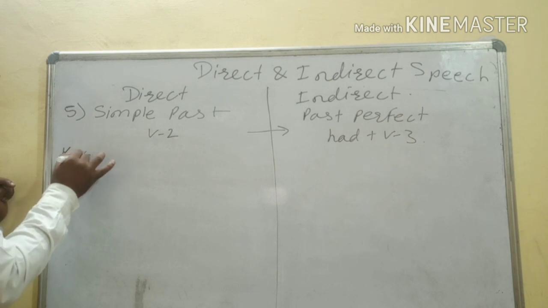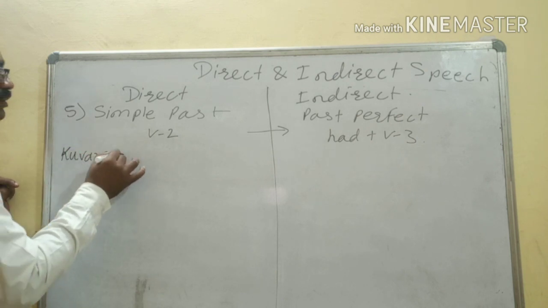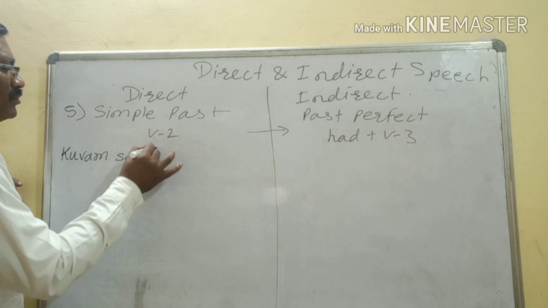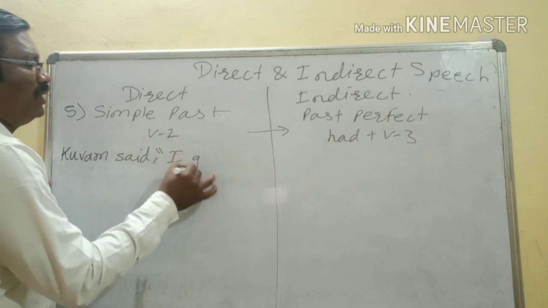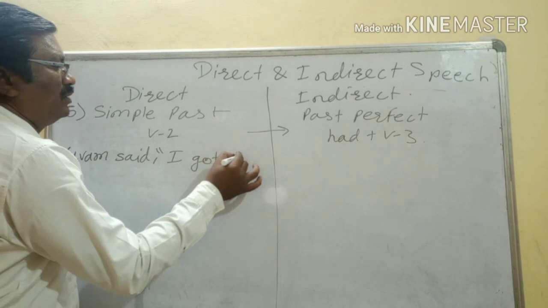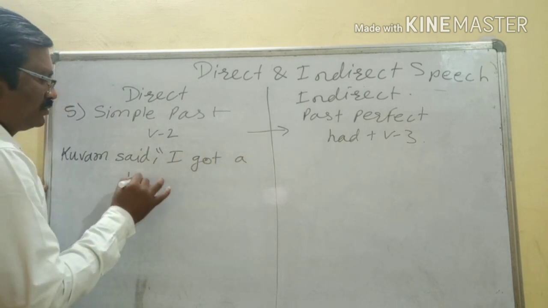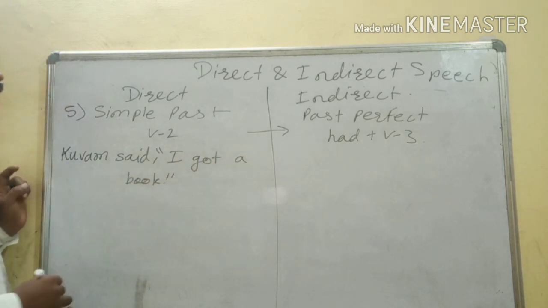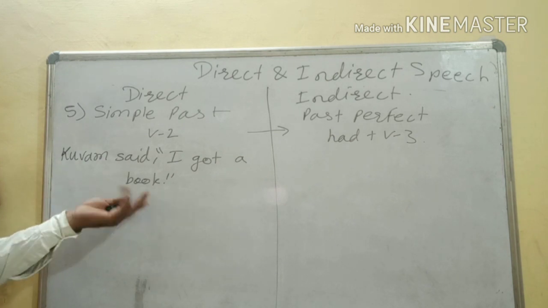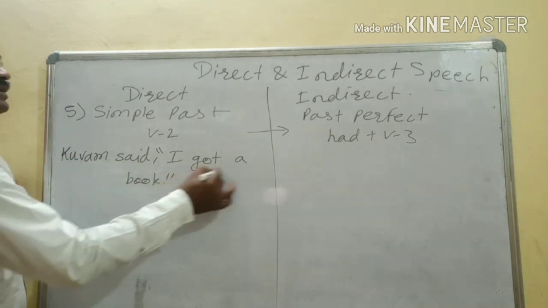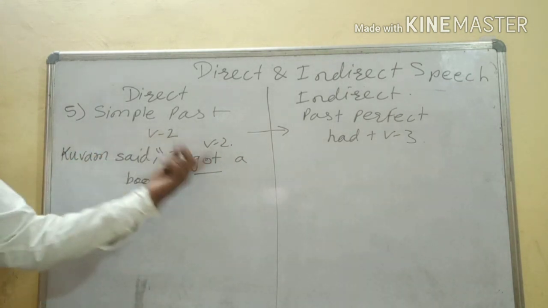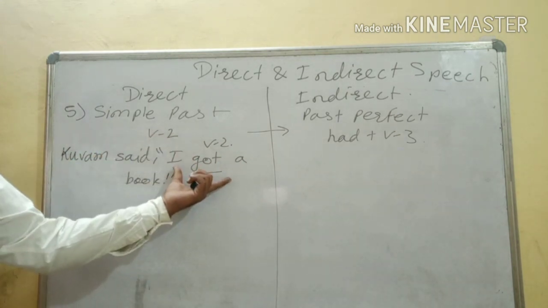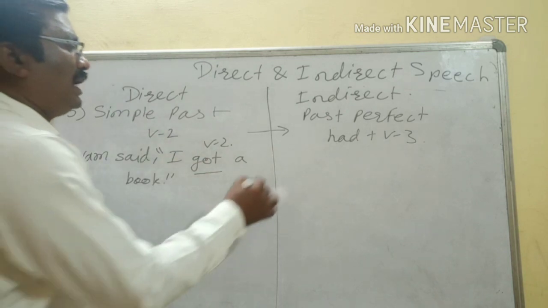Kuvam said, I got a book. So this one is in V2 or it is in simple past. So just see here, reported speech is in simple past, so it will change into past perfect.